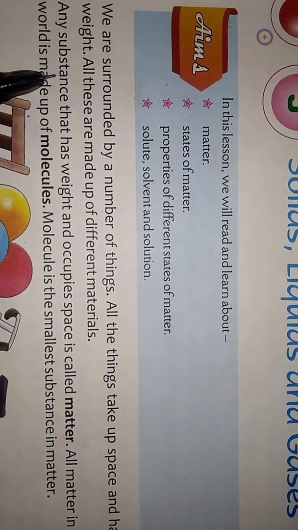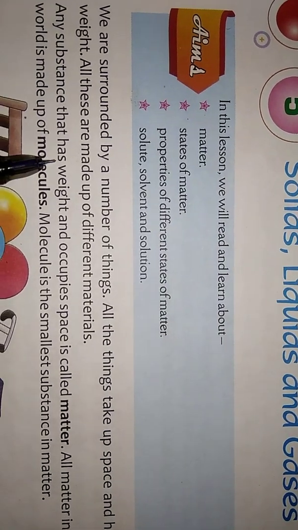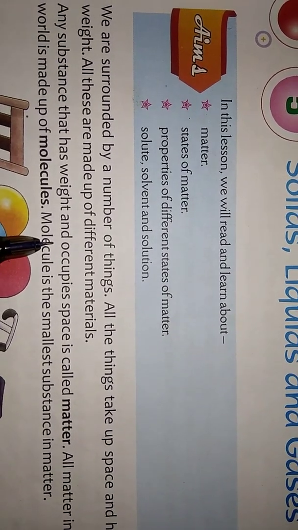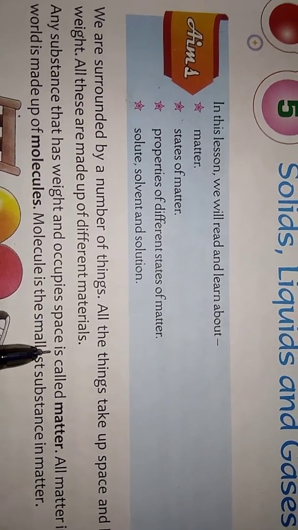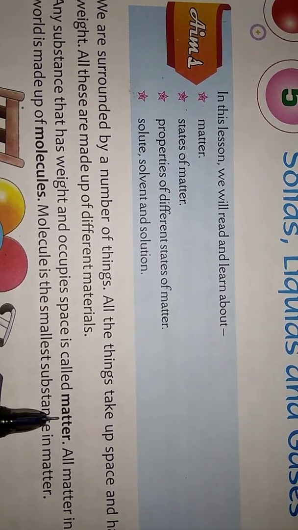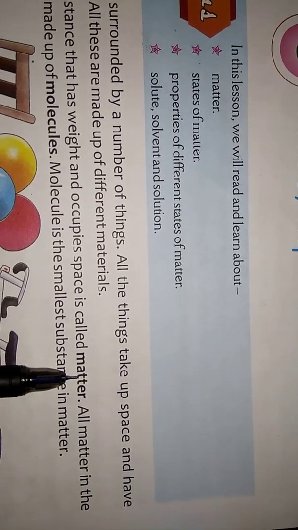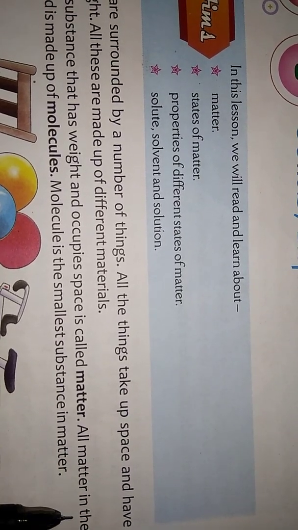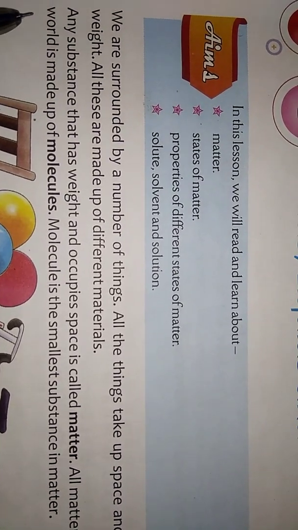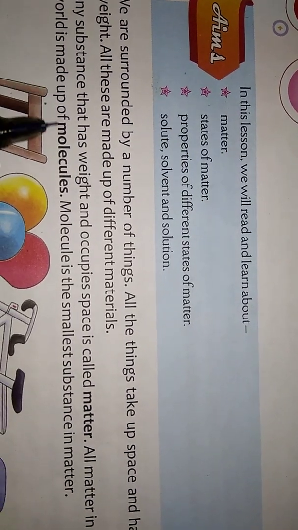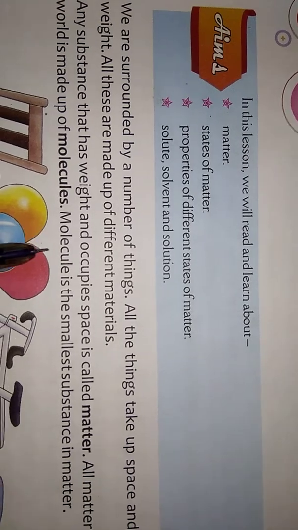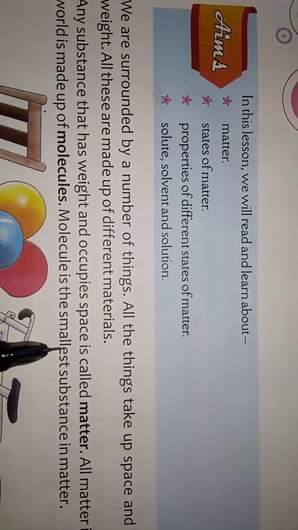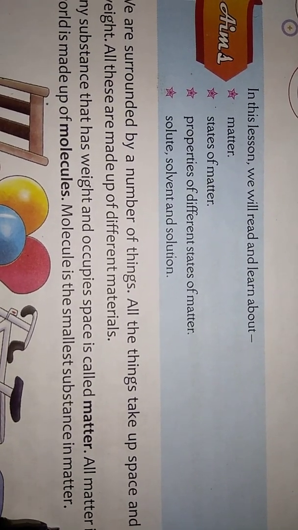Any substance that has weight and occupies space is called matter. All matter in the world is made up of molecules. Molecule is the smallest substance in matter.